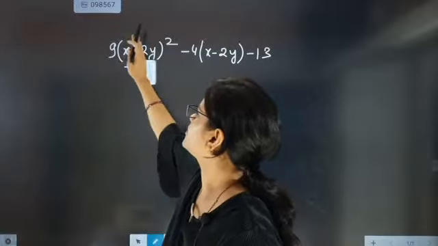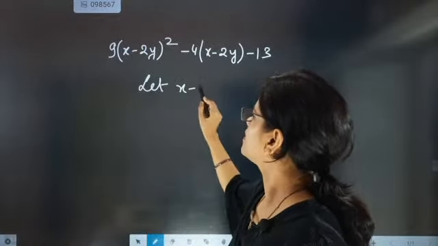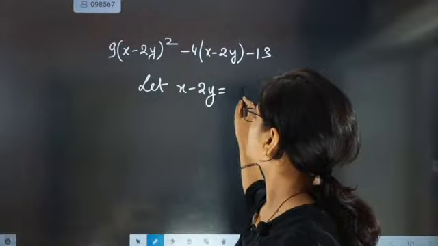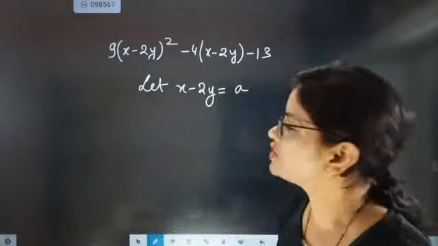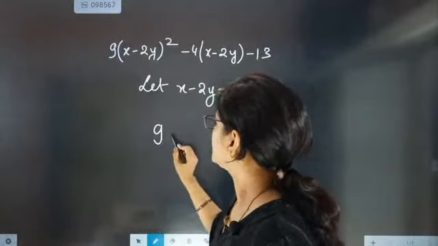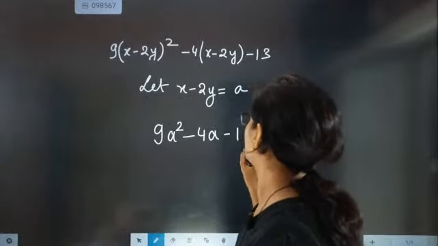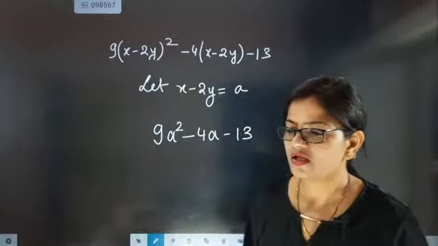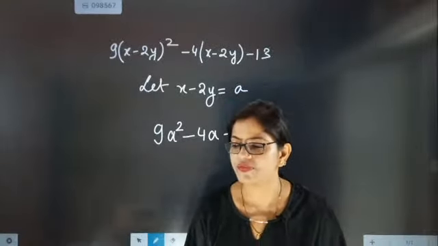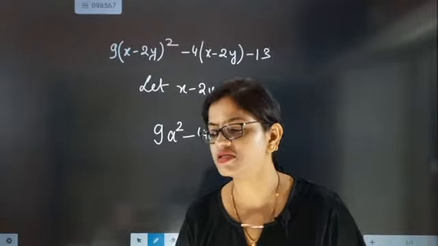First intimate them what you are doing: write, let x minus 2y equal to a. The moment you have written that, it becomes 9a squared minus 4a minus 13.